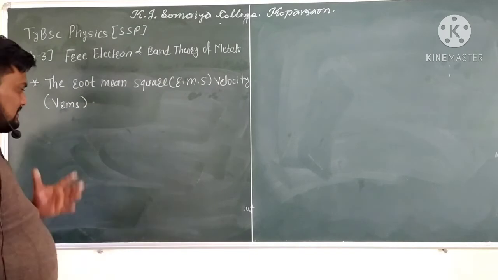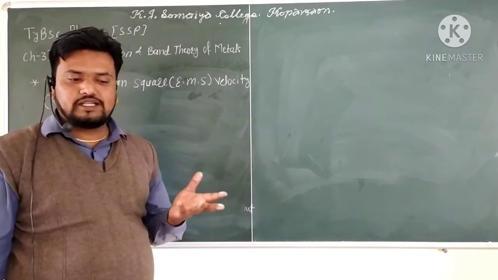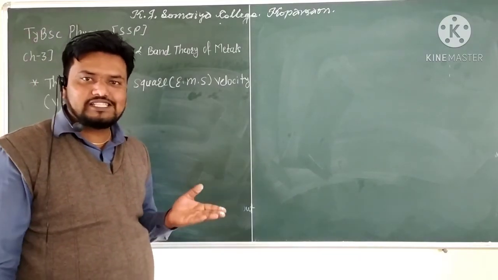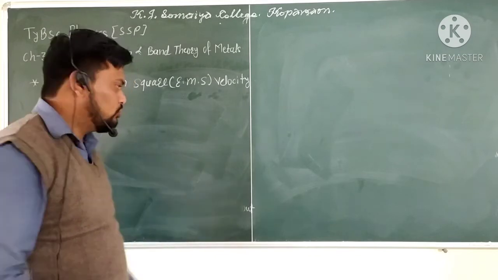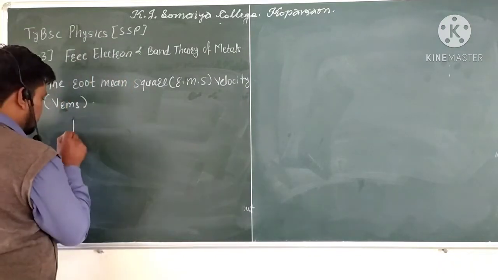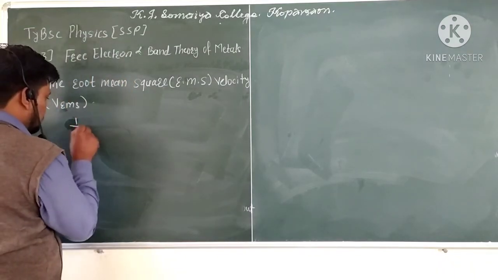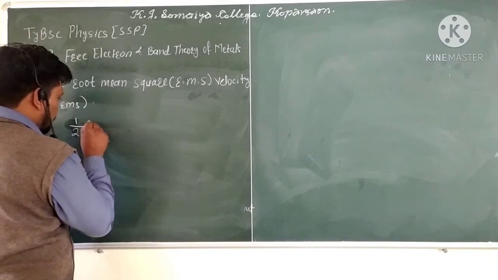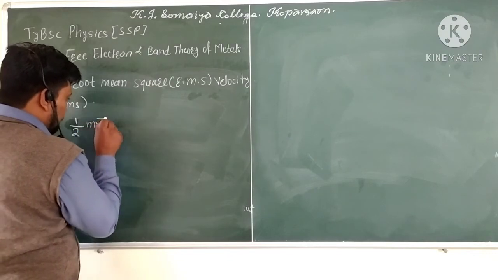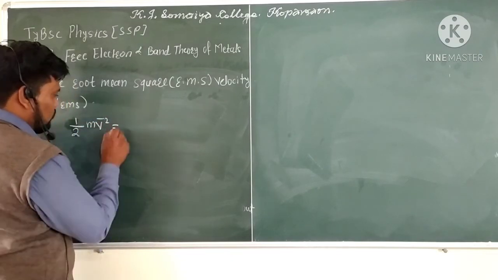Classically, we know that the energy E is equal to half of m v bar square. That is equal to what?